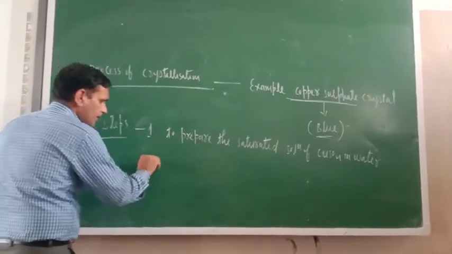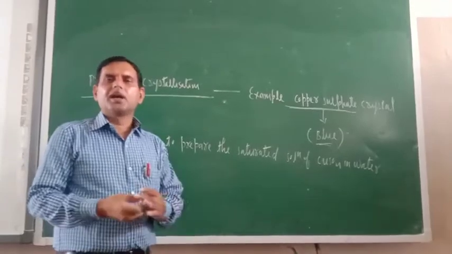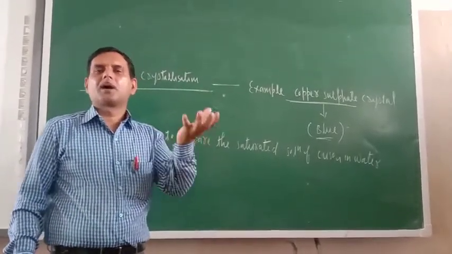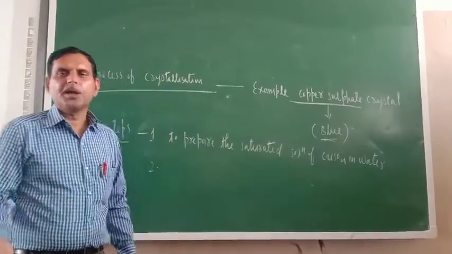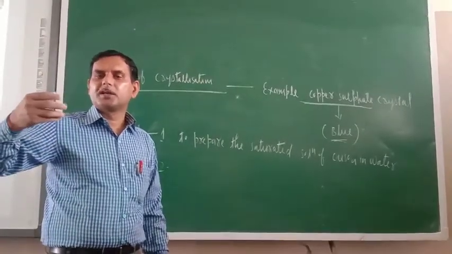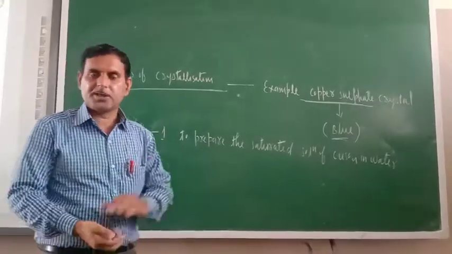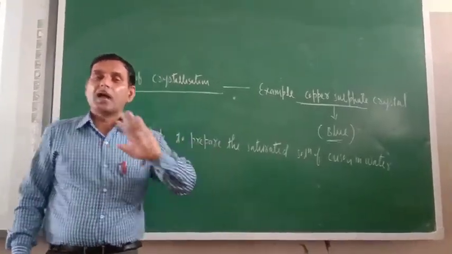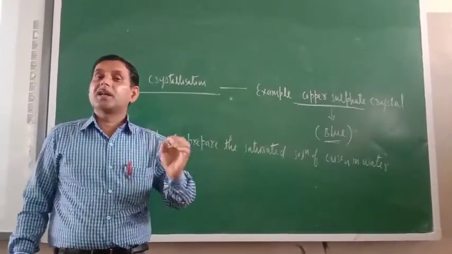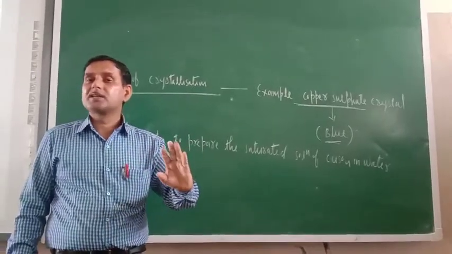Okay, now the saturated solution is ready. Now what is step number 2? Once the saturated solution is ready, transfer that pot or beaker onto a burner and heat it. When you heat it, the rate of dissolution will increase. When the water was cold and you added the copper sulfate crystal, one particular point came when the dissolution of copper sulfate stopped.